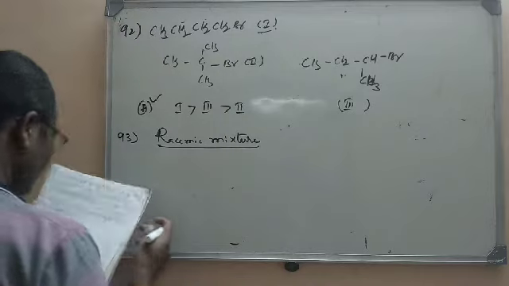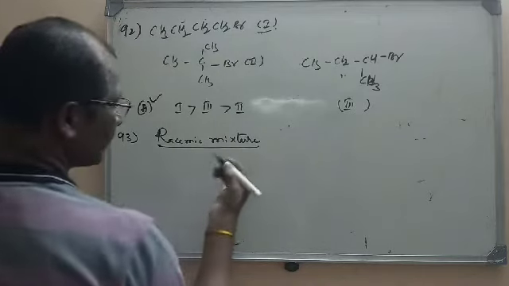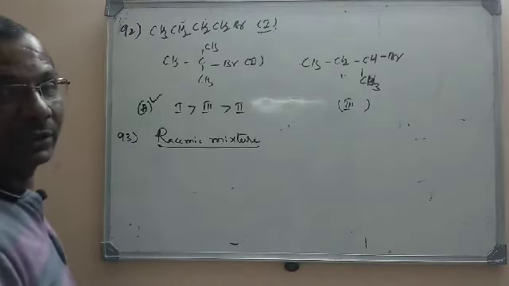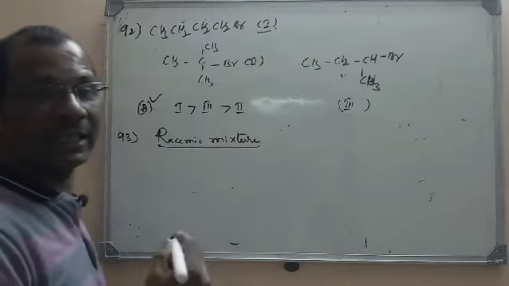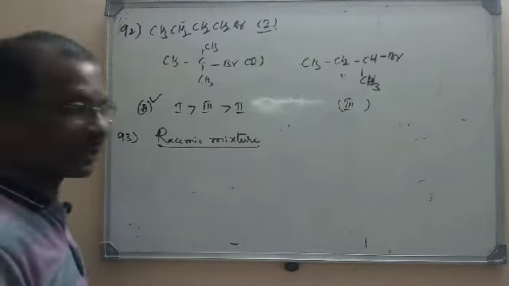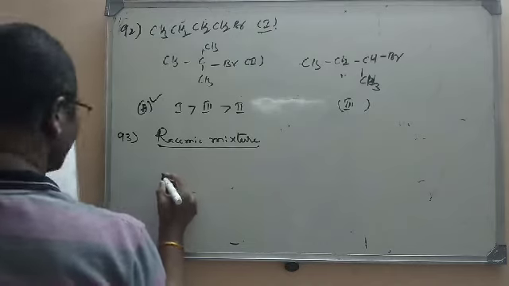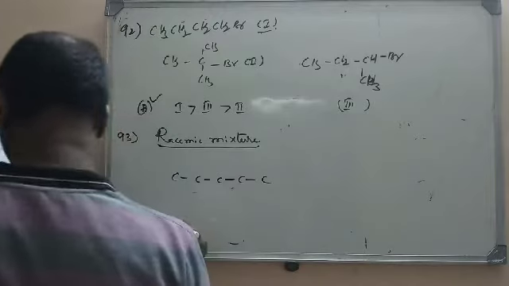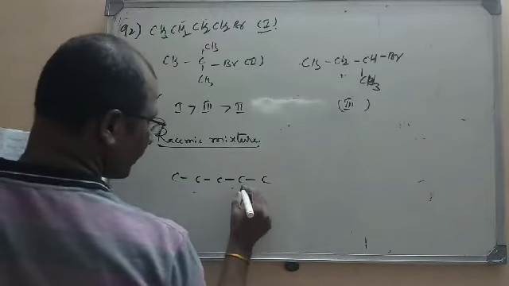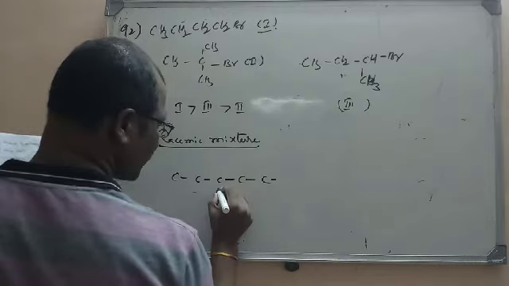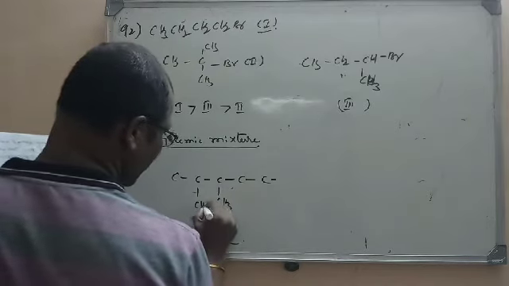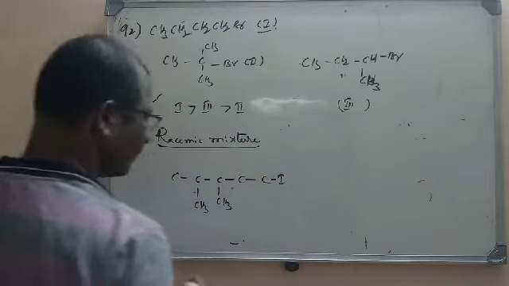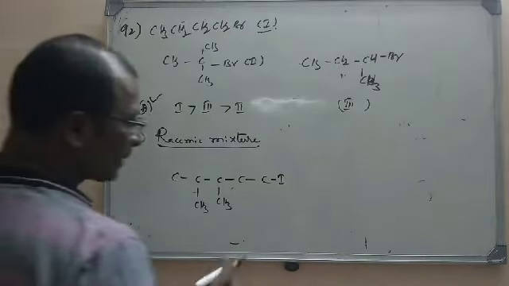3,4-dimethyl-1-iodopentane. Here it is a substitution reaction because the alkyl halides are treated with aqueous KOH, so the halide ion will be replaced by OH minus. Pentane means it has 5 carbons. So 3,4-dimethyl: this is the third carbon and this is the fourth carbon, and 1-iodopentane.